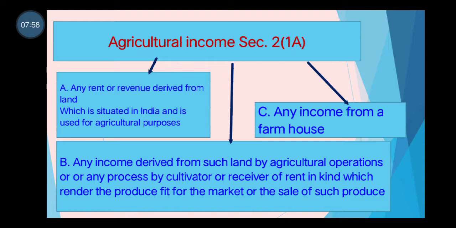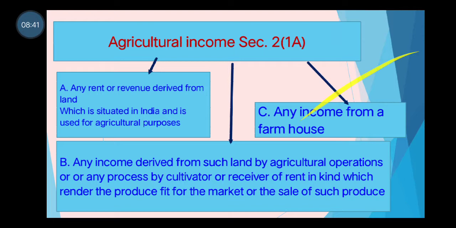Okay, there are certain conditions to be satisfied for treating a farmhouse as a farmhouse. And if that farmhouse is treated as a farmhouse for the income tax purpose, then the income received from that farmhouse will be treated as agricultural income. And if the agricultural income from agricultural building is computed, that is computed as if it were income chargeable to tax under the head income from house property. Clear now? So this is the definition or meaning of agricultural income, which is given in section 2(1)(a). Okay, so that is the first part of today's discussion.